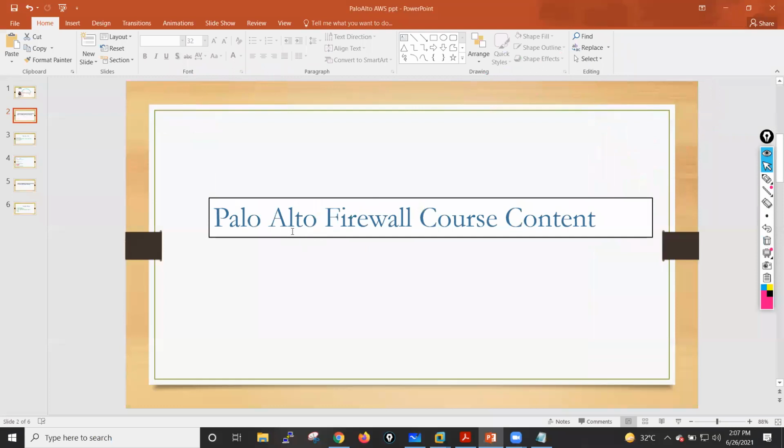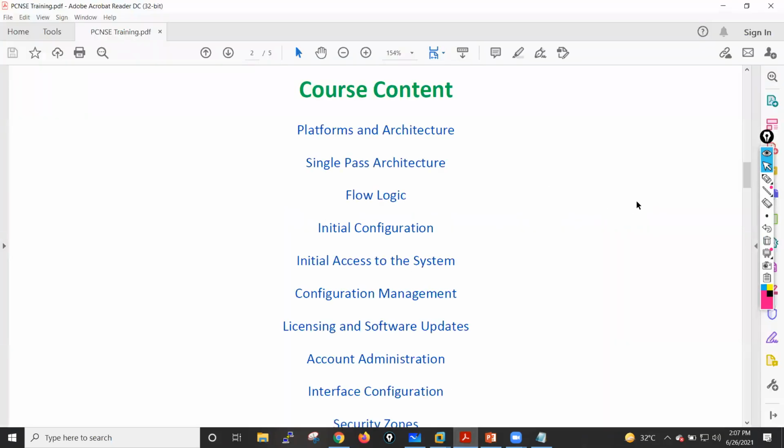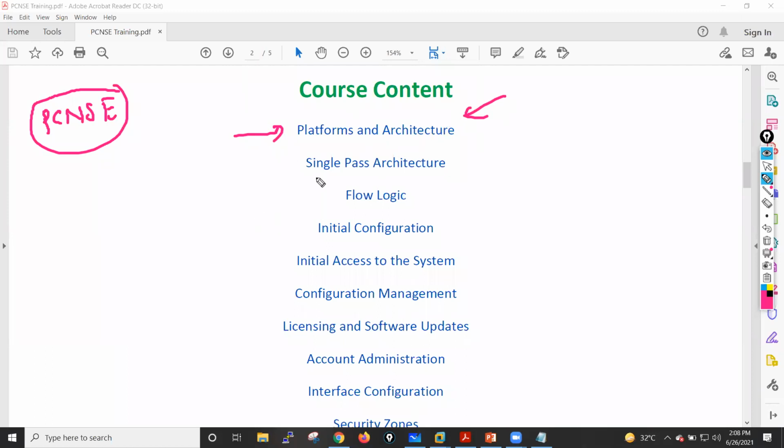So first I will explain what course content I will cover with respect to your Palo Alto Firewall. Okay, so first of all, let me tell you, in this particular training, I will cover everything which you need for the PCNSE exam. In the day one class we will discuss what different platforms we have, and what the SP3 architecture of Palo Alto is.